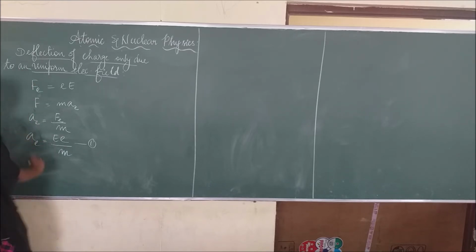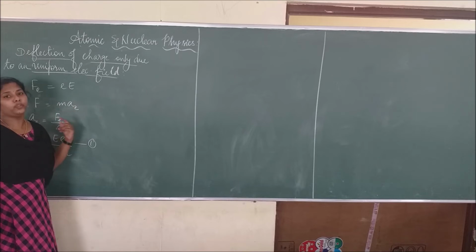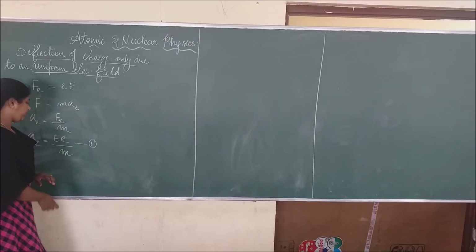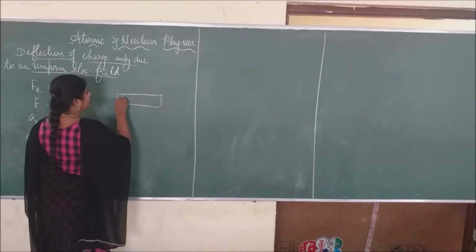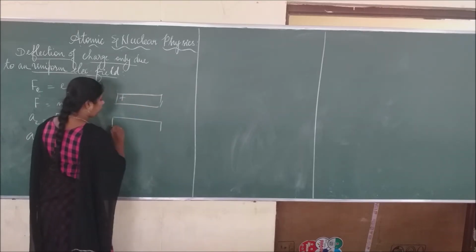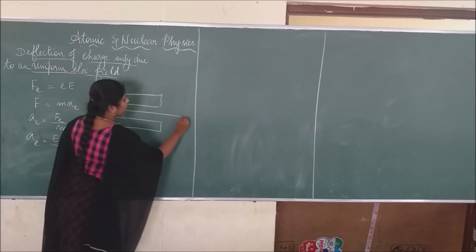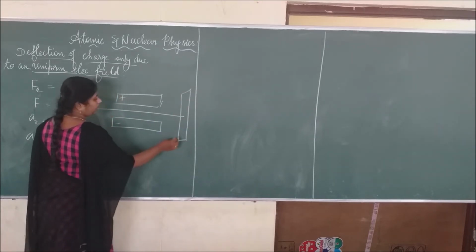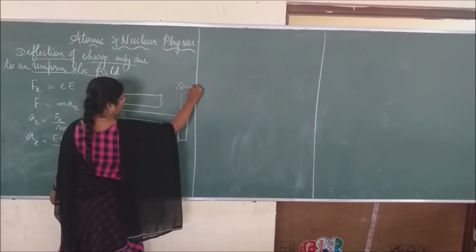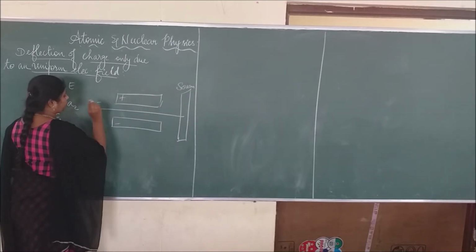Right? So I said that the deflection of charge is only due to the uniform electric field. Okay. So at that time the figure becomes: this is a positive plate, there is a negative plate here. So the electrons are passing from cathode to anode, I said. There is a screen here. Right? And there is an electron here.